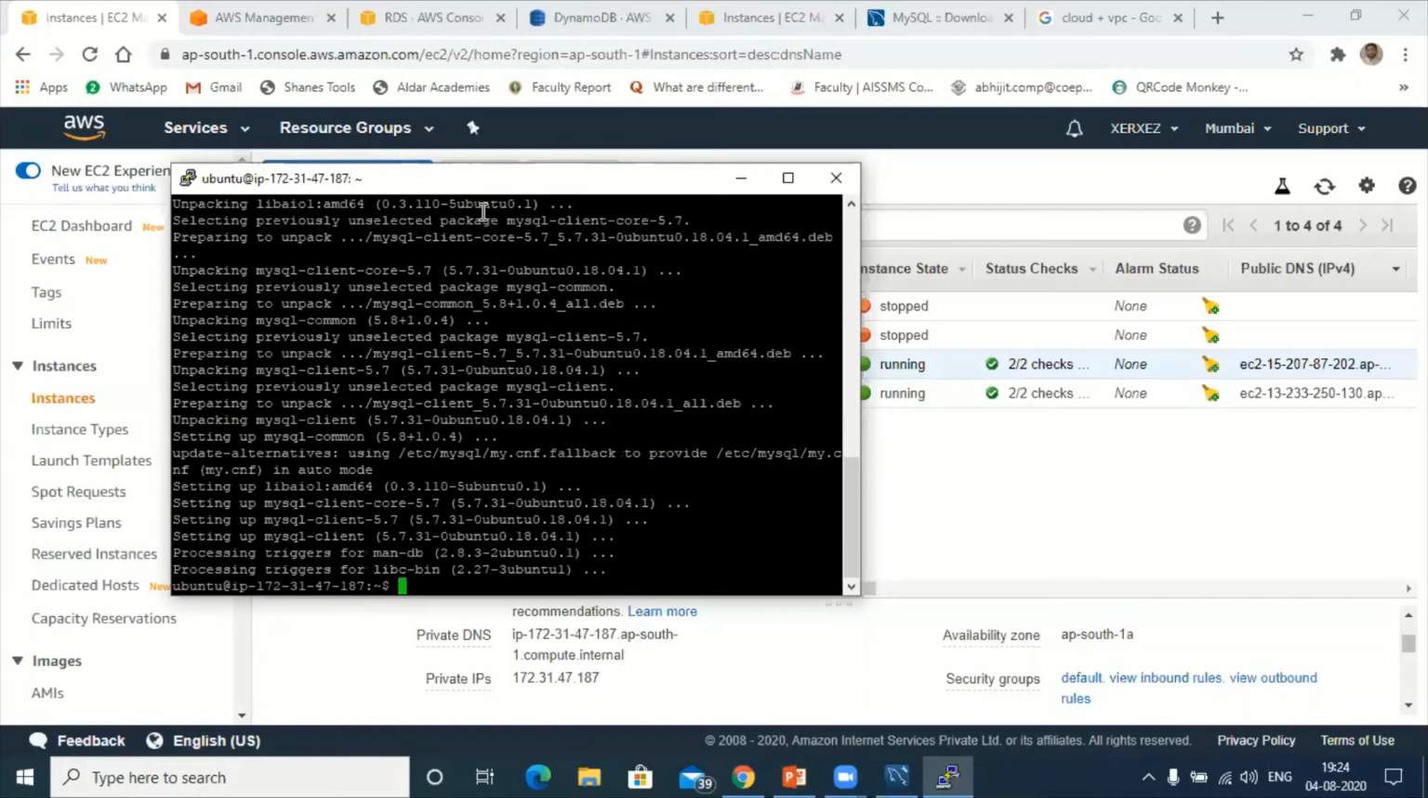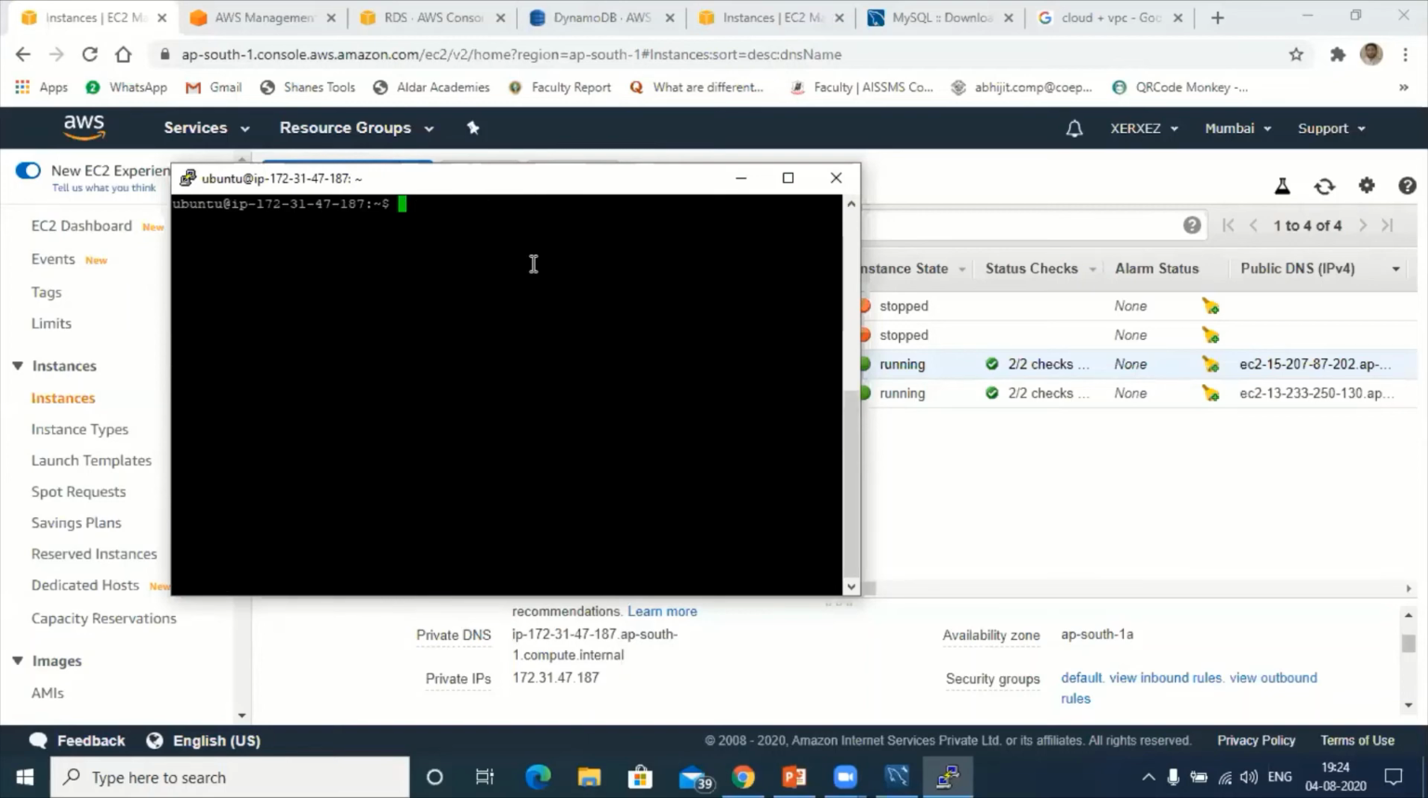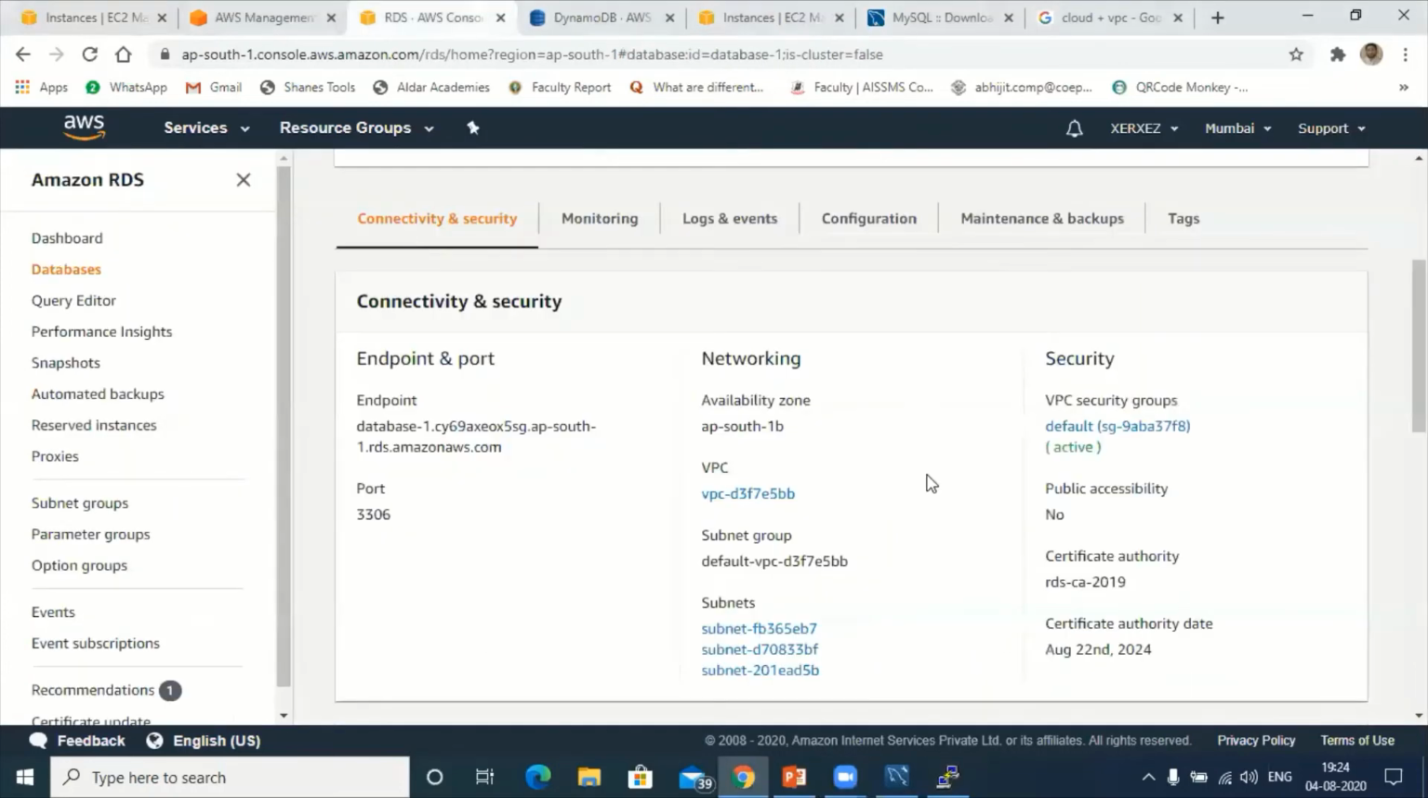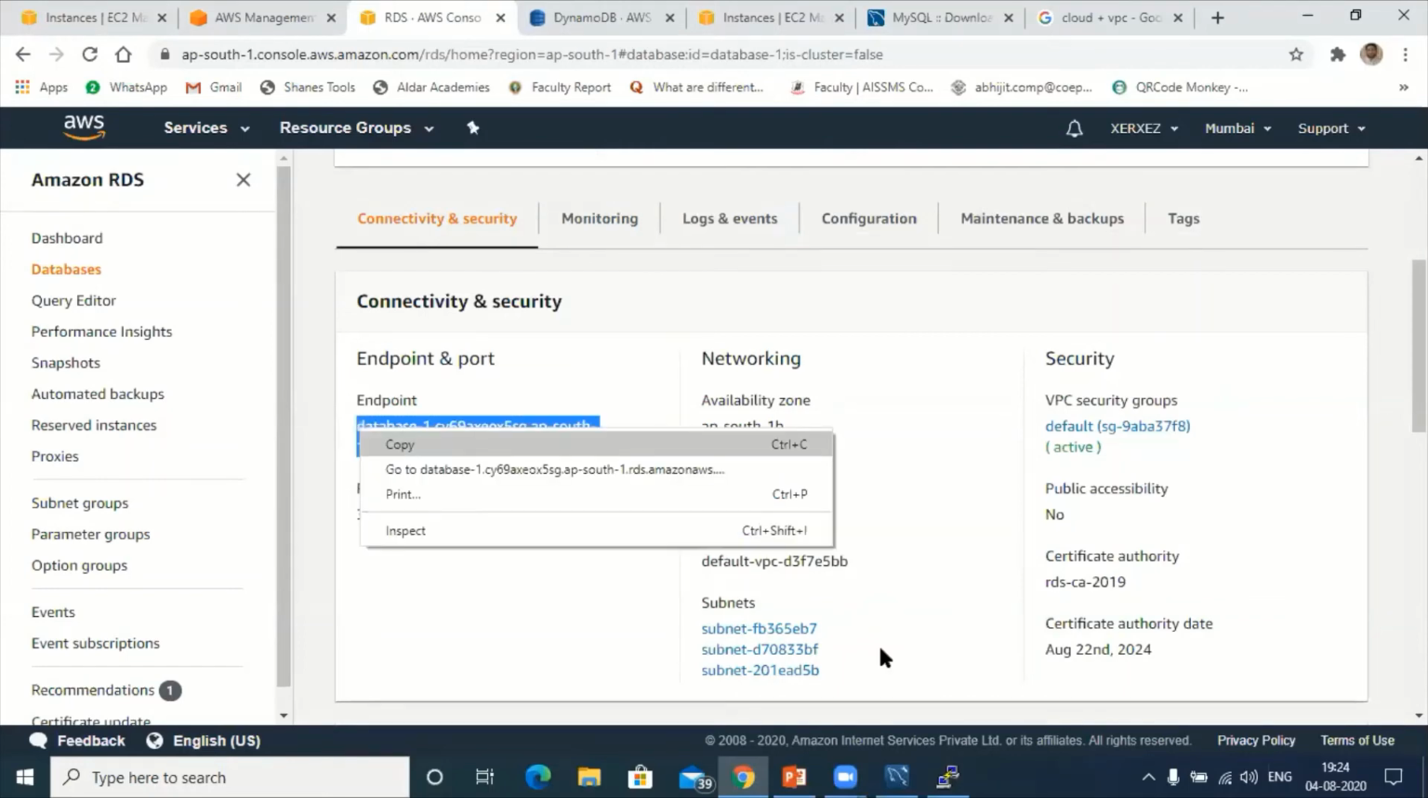Okay. Now next, let me clear this. Next is to connect RDS with the EC2 internally, if I want to query inside the virtual private network. Okay, so the most important thing here is the endpoint. This endpoint you have to copy first. Copy this endpoint.